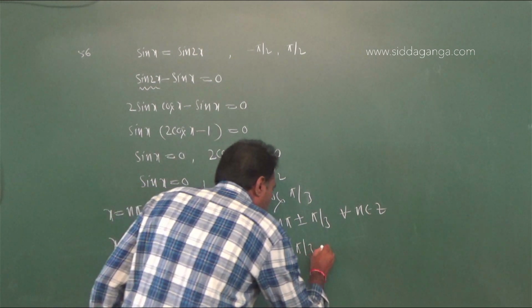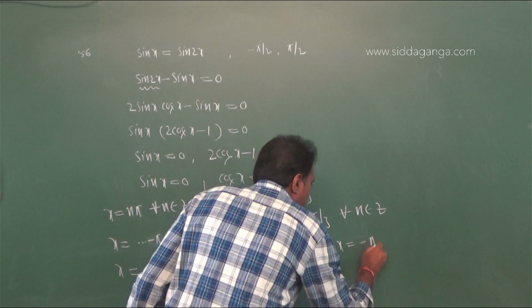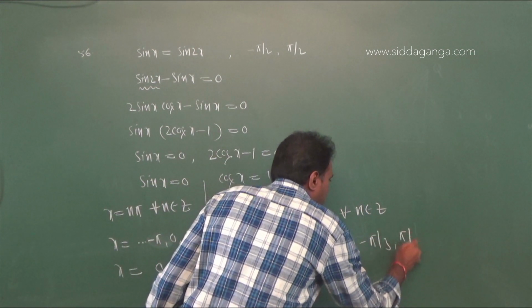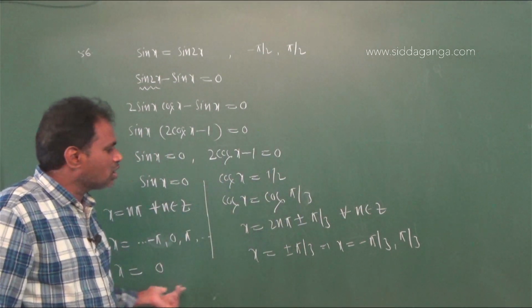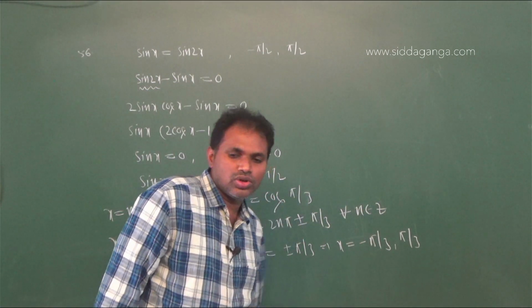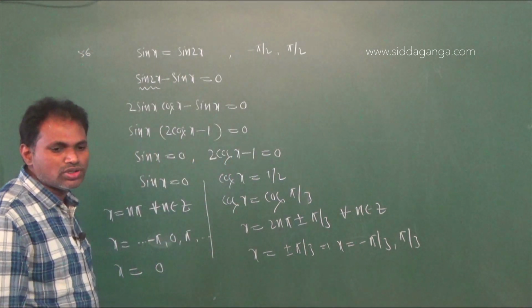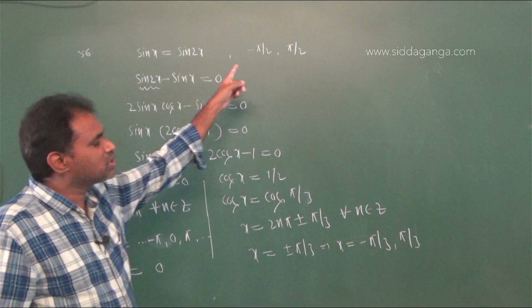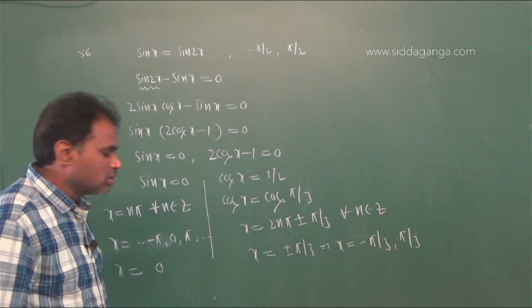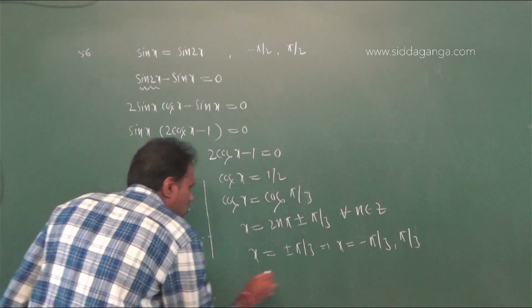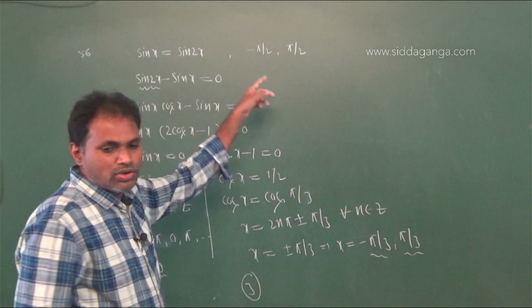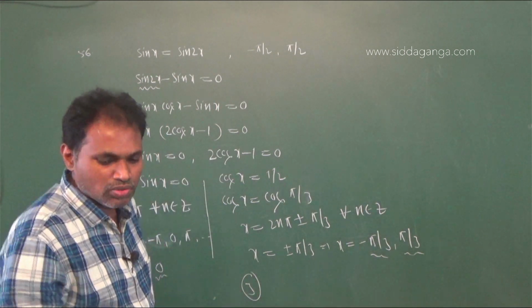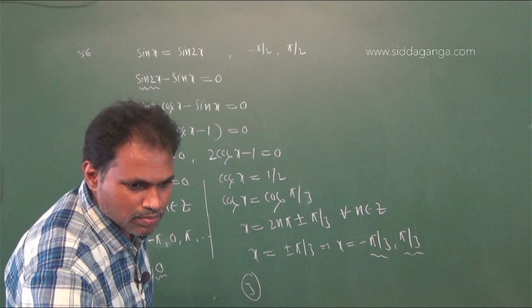Therefore here x values are minus pi by 3 comma plus pi by 3. Therefore from this you got one solution, and from this equation you got two solutions. Therefore the number of total solutions are 3 in between minus pi by 2 to pi by 2. Therefore option 1 is right. Next question.